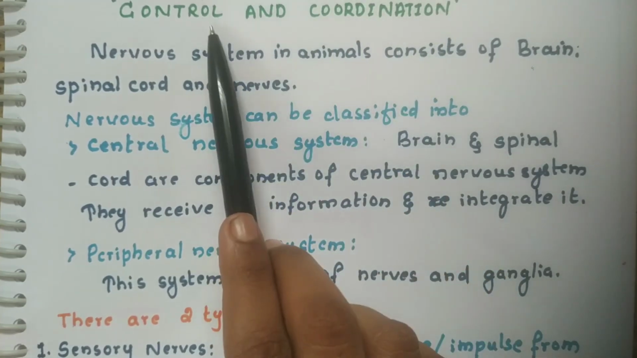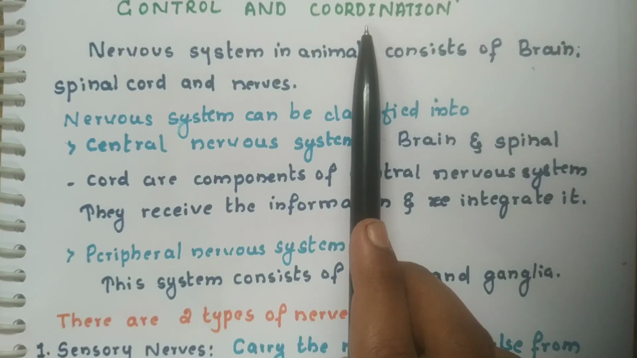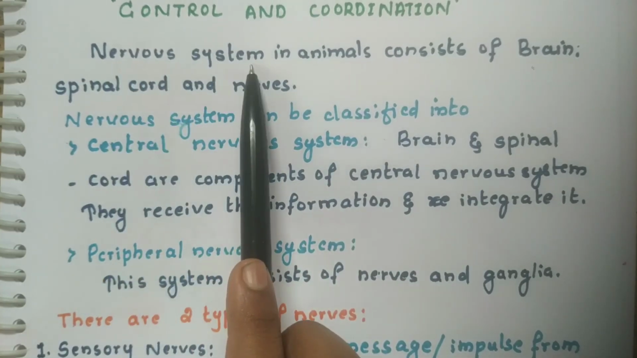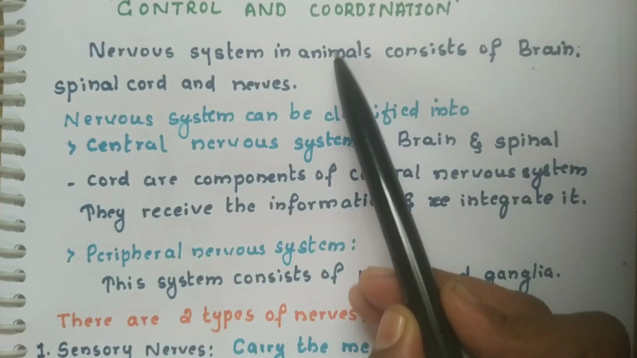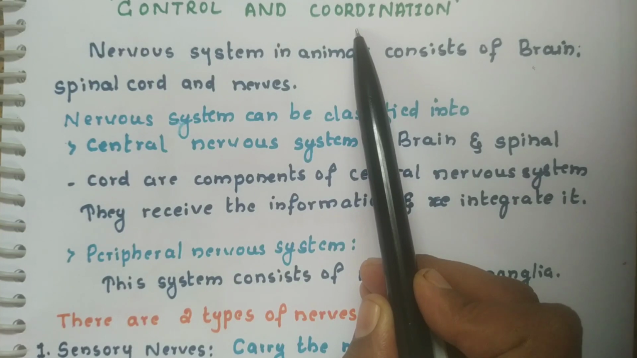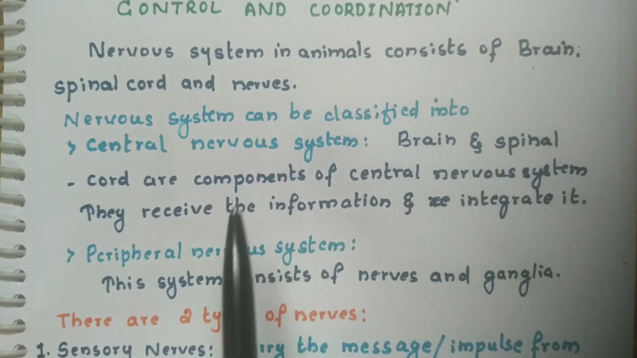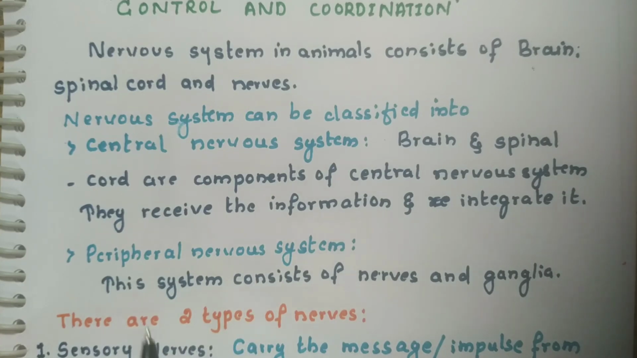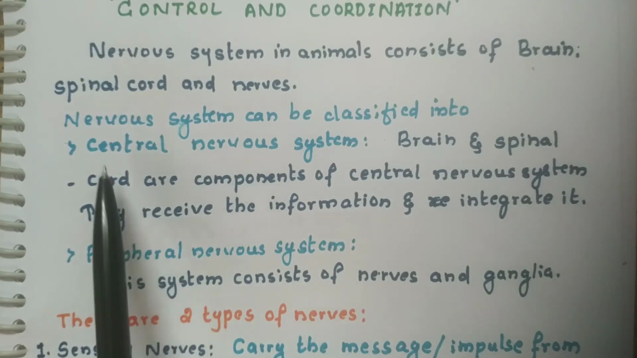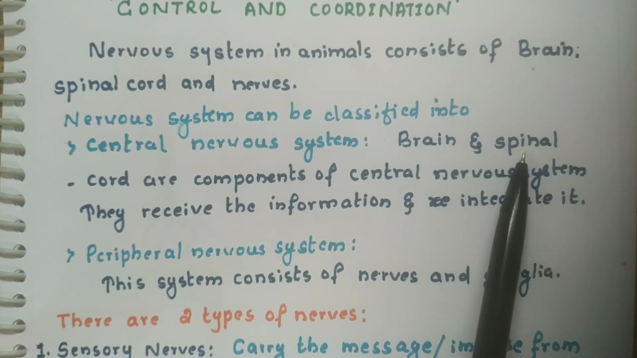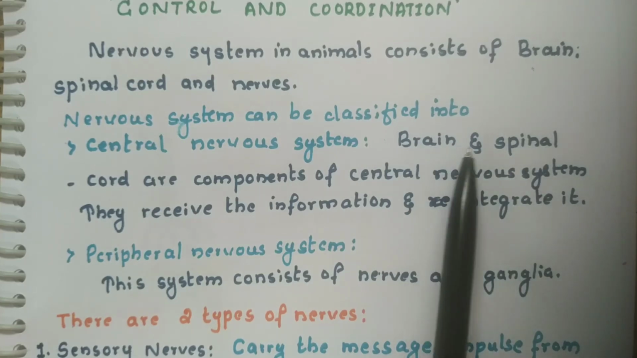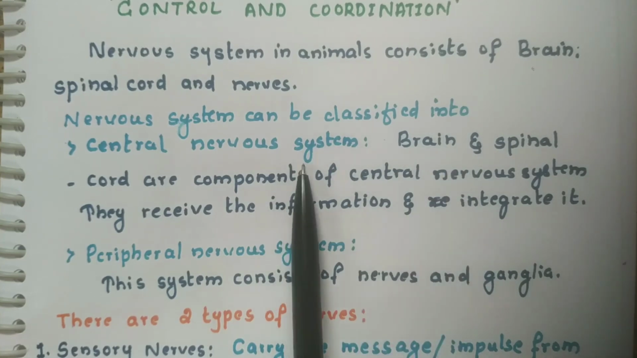Who sets the control and coordination of your parts of the body? That is the nervous system. The nervous system controls and coordinates all the parts of our body. When we study the nervous system, there are two types: the central nervous system and the peripheral nervous system. The central nervous system consists of the brain and spinal cord. Brain and spinal cord are the main components of the central nervous system.